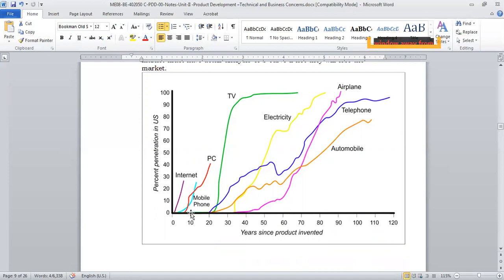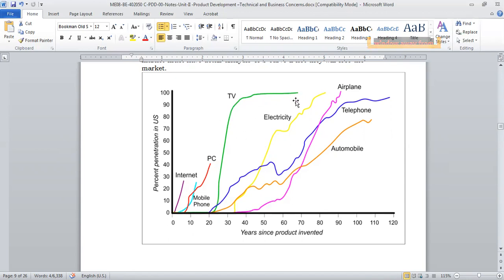Like TV, it took 20 years to go from 0 to say 5%, but then in the next 5 years it went to 90%, and now TV penetration is more than 95%. So almost all houses in the US have TVs.